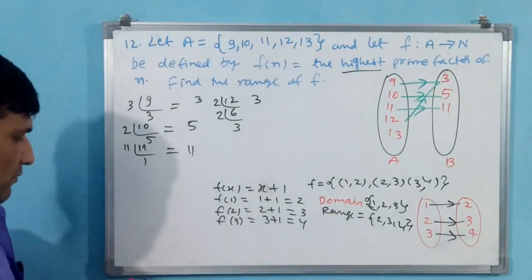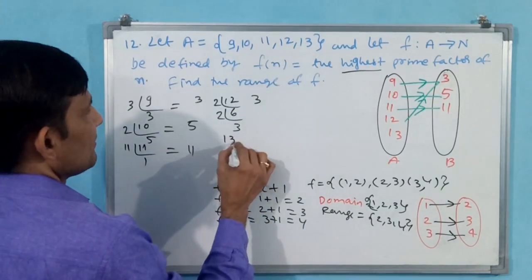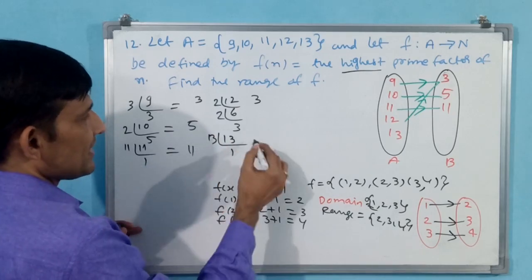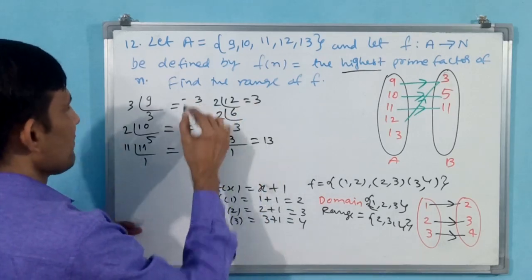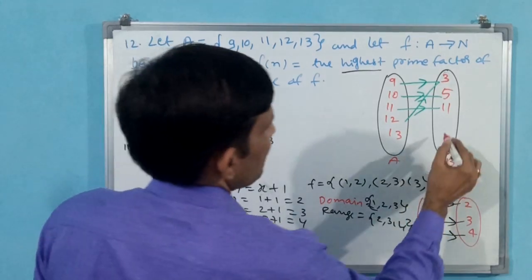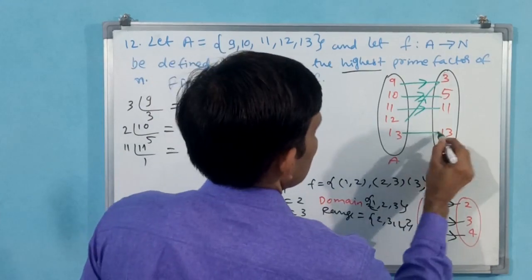Now you come to 13. 13 ones are 13. The highest prime factor is 13 only. 13 to 13. Then I write 13 here and I will make a connection.